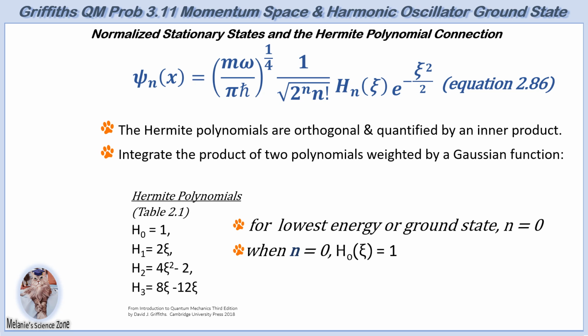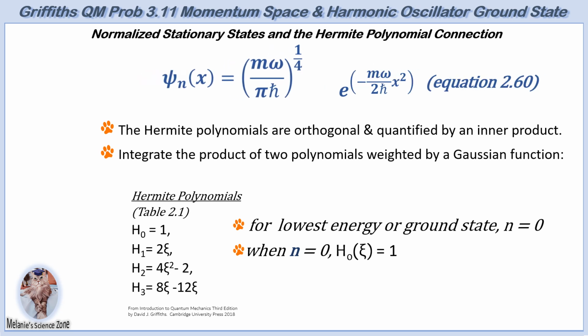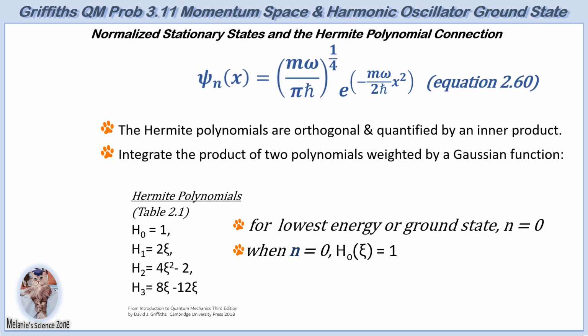As noted earlier, the ground state of the quantum harmonic oscillator corresponds to the stationary state where n equals 0. According to the table, the Hermite polynomial when n equals 0 is H sub 0 equals 1. Since 2 to the power of 0 and 0 factorial both equal 1, by definition, the second term also reduces to 1. These two simplifications significantly reduce the complexity of the equation for the ground state wave function.